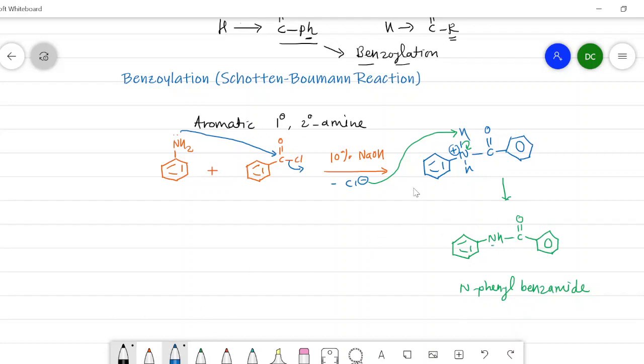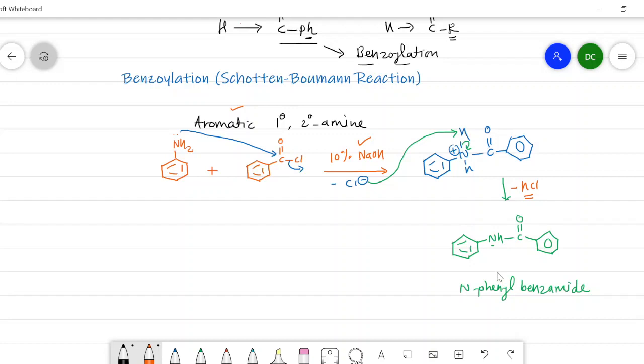And look at the structure or look at the product here. Cl is going to combine with the hydrogen, therefore HCl is eliminated in this reaction, and to neutralize the HCl, alkali, that is NaOH, is used. In this way, the Schotten-Baumann reaction is observed in case of primary and secondary aromatic amines, which gives the corresponding amide as a product.